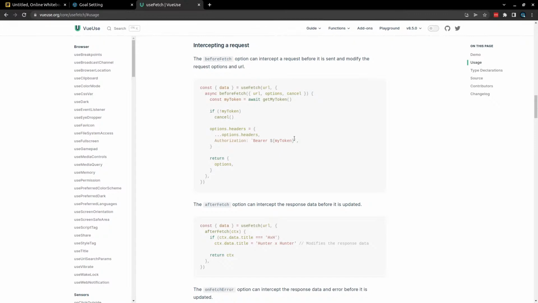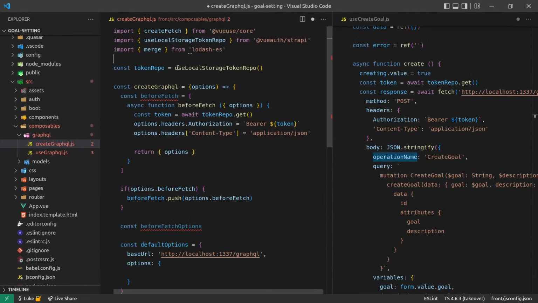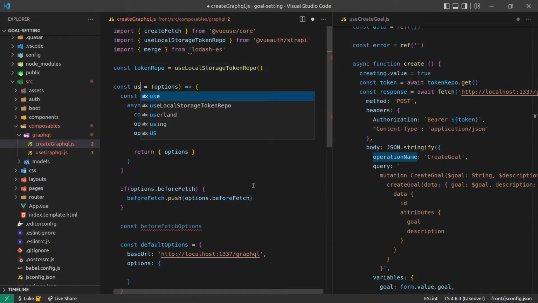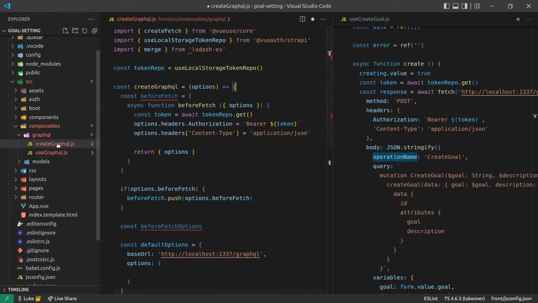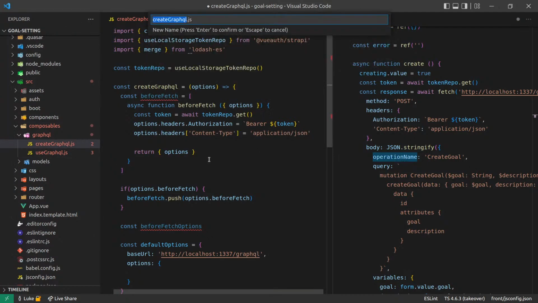So maybe my problem is the fact that I'm saying create fetch. Maybe we could just turn this into a use fetch, and then just extend that use fetch at this level. Yeah, okay, how about this?